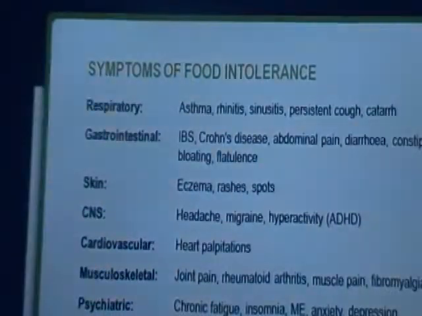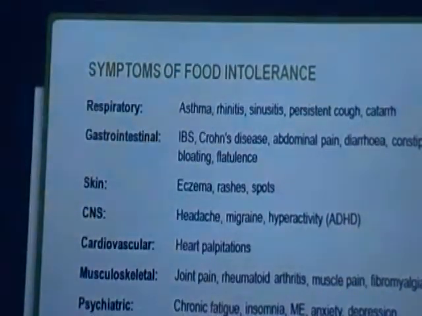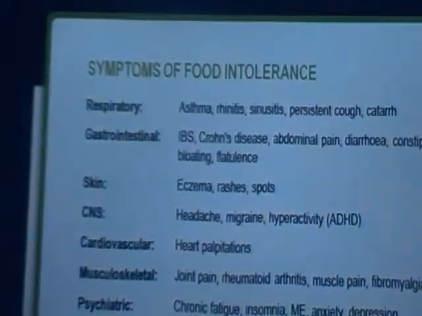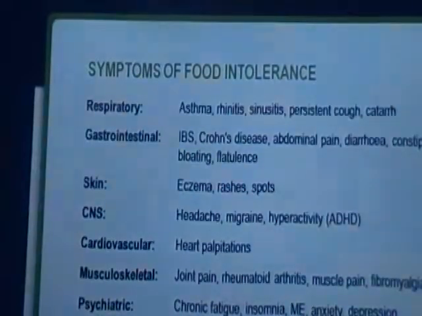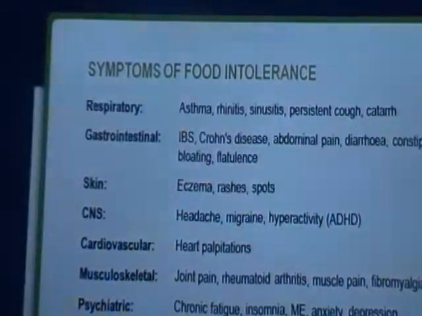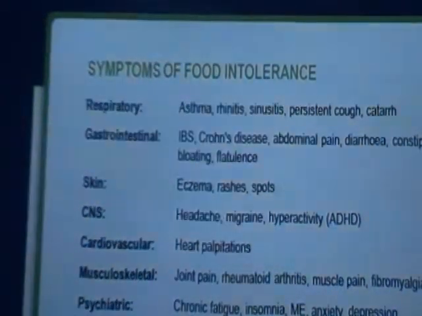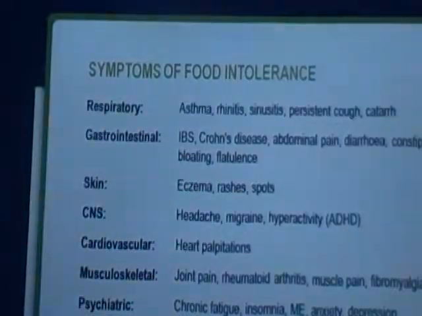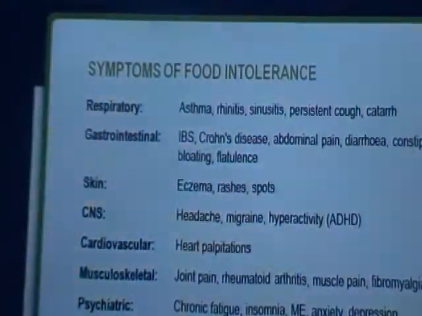Now if you see the symptoms of food intolerance, you can see that it involves the large organ. It involves from head to toe. Any organ food intolerance can affect. It could lead to symptoms like asthma, rhinitis, wheezing cough, gastrointestinal symptoms, dermat symptoms, obesity, heart problems, joint pains, rheumatoid arthritis.